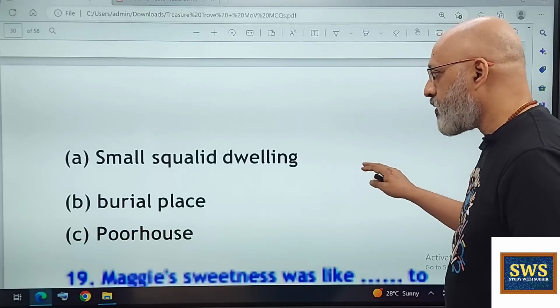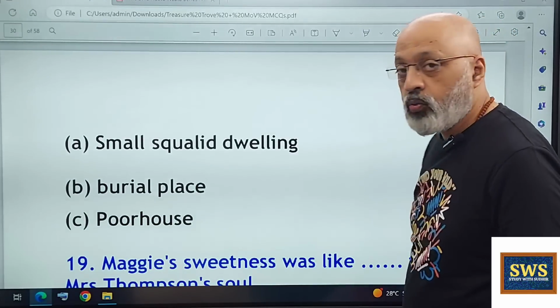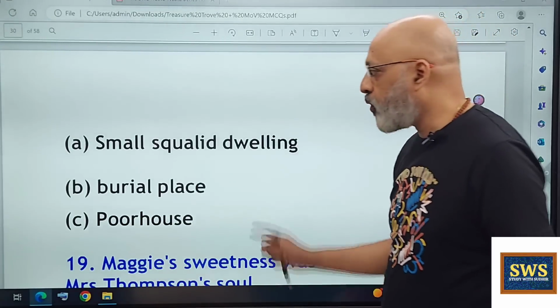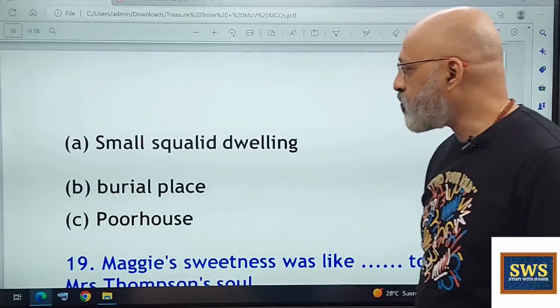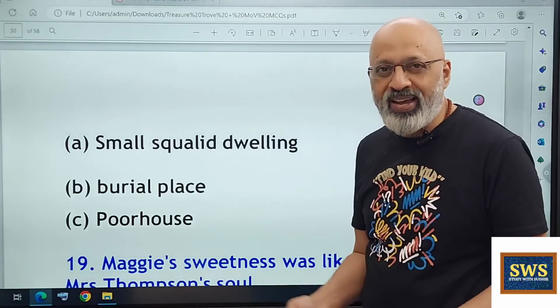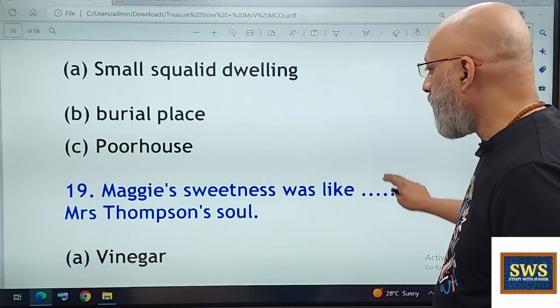What does hovel mean? Now, this is a word meaning. Small, squalid dwelling. Was it a burial place or was it the poorhouse? The correct option is A. A small, squalid, very tiny kind of dwelling.